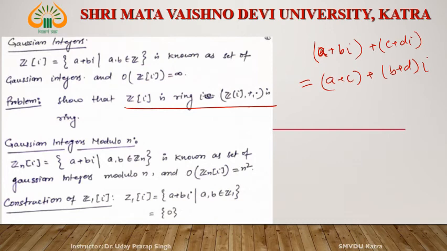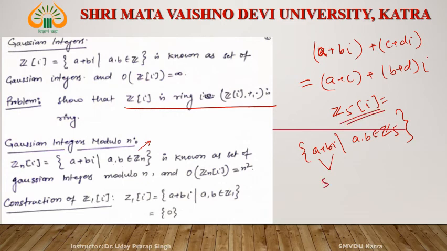Similarly, what is Zn[i]? Zn[i] is nothing but elements of the type a plus bi where a, b belong to Zn, right? Okay, if n is equal to 5, then Z5[i] is nothing but a plus bi where a, b belong to Z5. Okay, how many elements in Z5[i]? See, how many possibilities of a? 5. How many possibilities of b? 5. So there are 25. It means Z5[i] contains 25 elements.